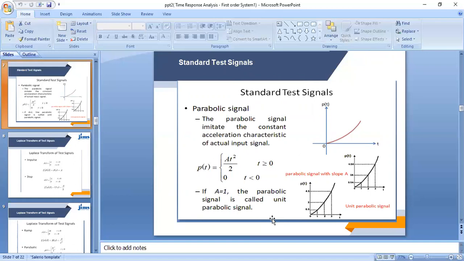It is shown by p(t). Everybody knows in mathematics, the parabolic signal is represented by At squared by 2 for t greater than or equal to 0, and 0 for t less than 0. And again, if the value of A is equal to 1, the parabolic signal is called the unit parabolic signal.